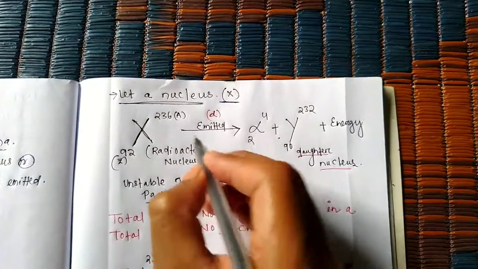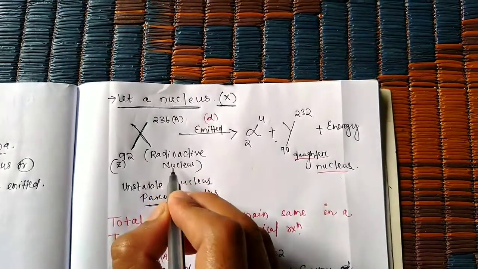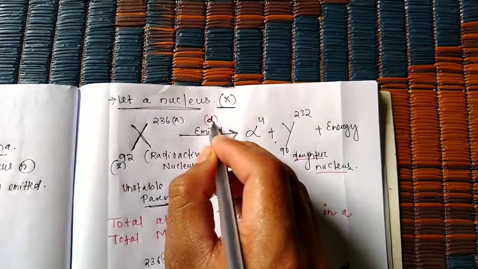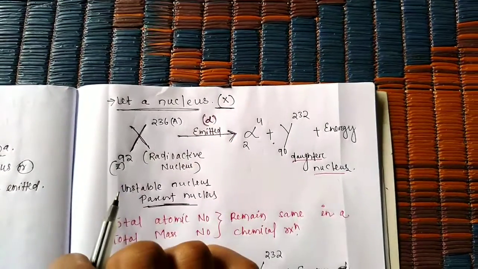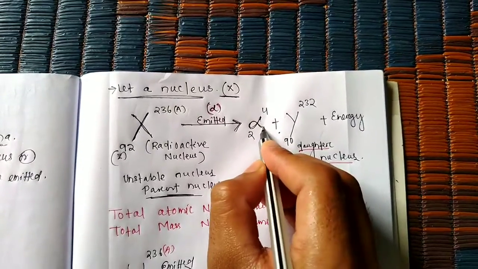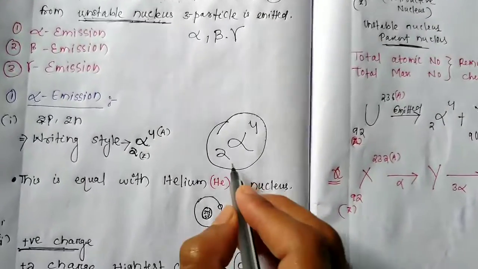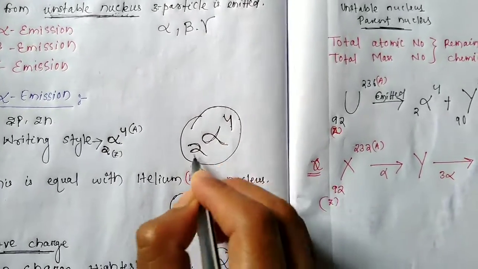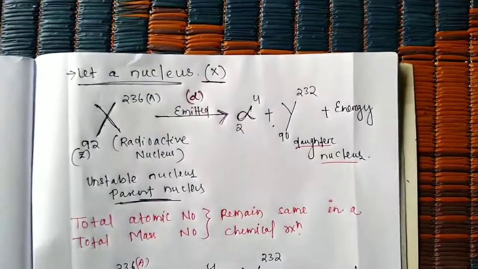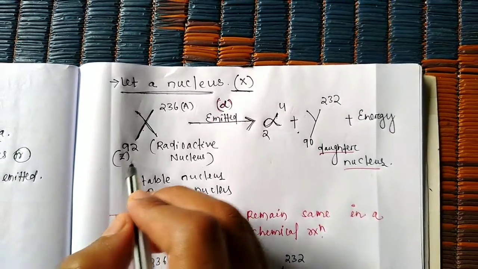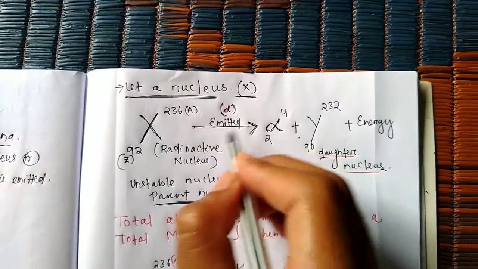Now, when an alpha particle is emitted from this radioactive nucleus, 2 atomic number and 4 mass number are emitted.